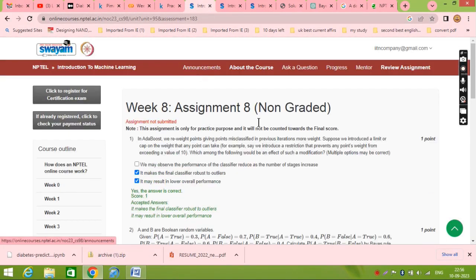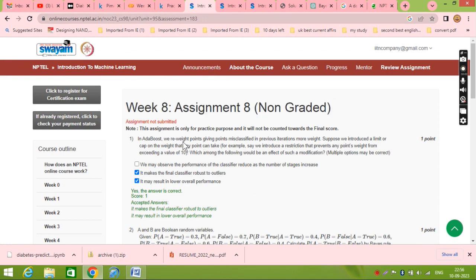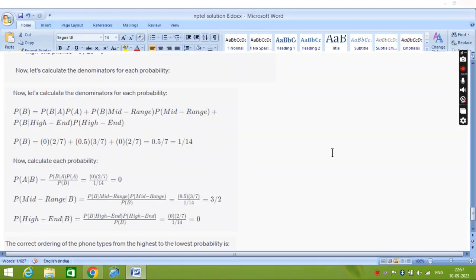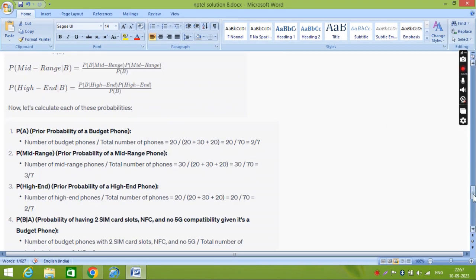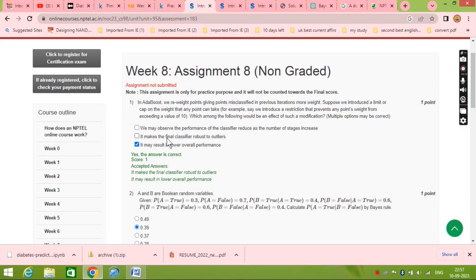So students, today again we will discuss this NPTEL week number 8, non-graded. The first question we will not discuss because we already explained it last time. He is talking about the AdaBoost algorithm, which we explained last time, so I will not waste your time. The answer will be the second and third.